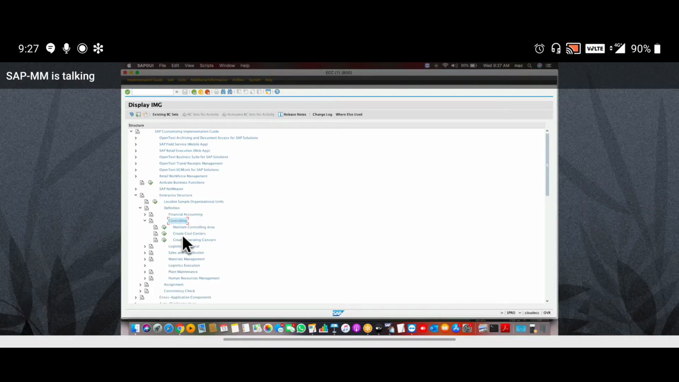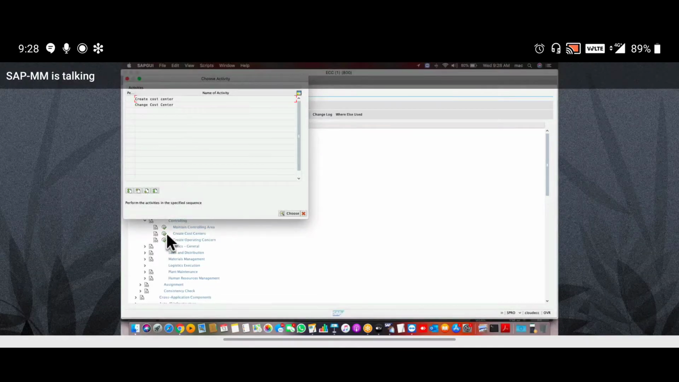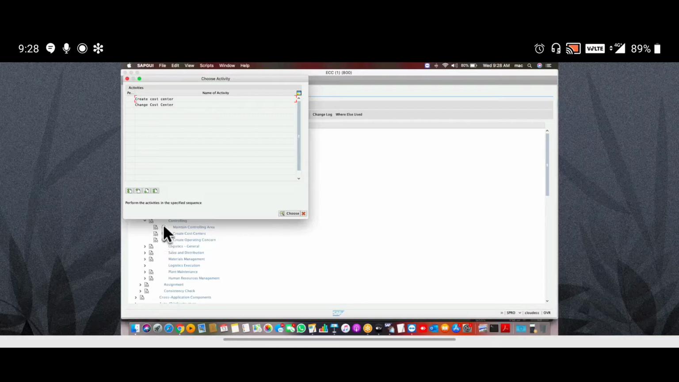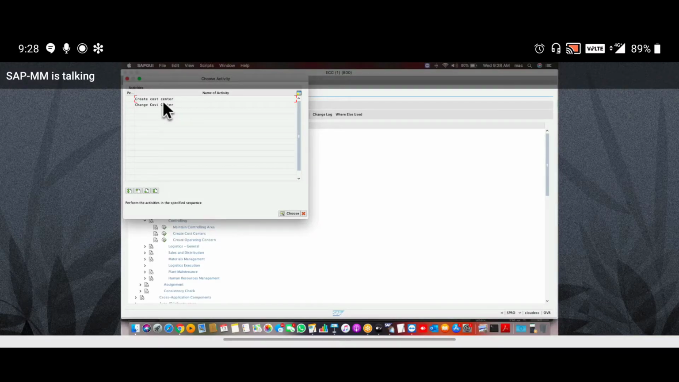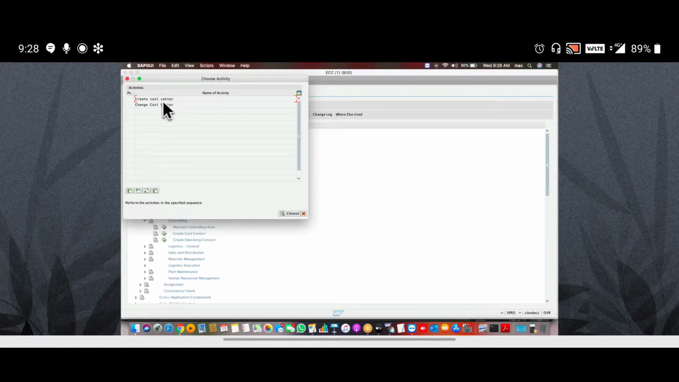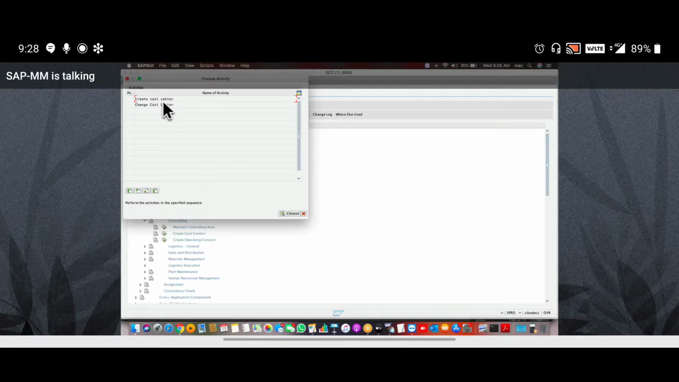Now what we are doing is creating each and every work as a cost center, like welding work or service work, whatever work we are doing in our company for operation. So all those operations we are going to create as cost centers. Create cost center. Enter. Here, guys, double click on create cost center.